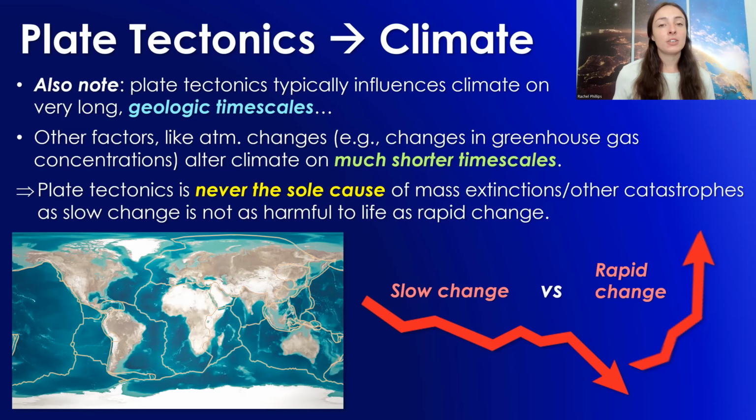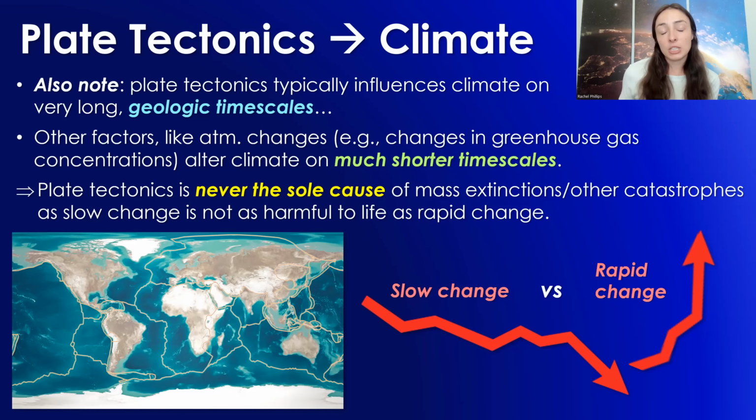This is also why plate tectonics is never typically the sole cause for catastrophic events like mass extinction events in Earth's history, because slow change is not as harmful to life as rapid change. Typically, if things change slowly over geologic time, then life can evolve and adapt and be fine. But if things are changing really rapidly, say, for example, due to atmospheric compositional changes or a meteorite impact that changes atmospheric composition or blocks sunlight really quickly or causes major fires and heat waves, those changes are very rapid and life cannot evolve and adapt to those changes.